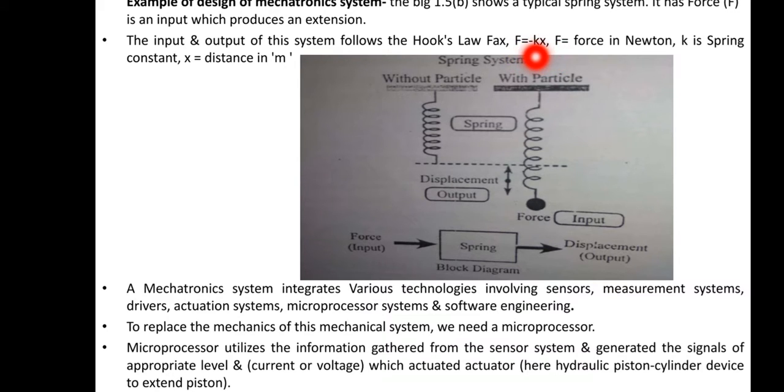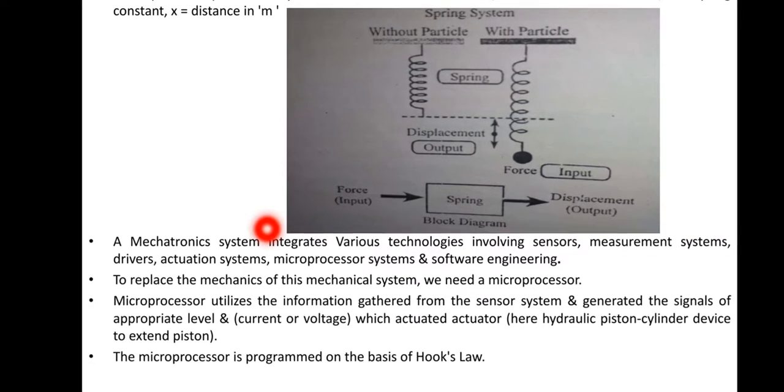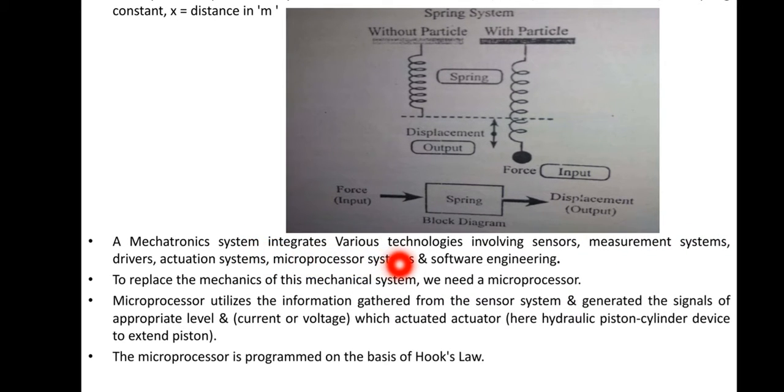K is the constant of proportionality, K is known as spring constant, X is the distance in meter. A mechatronic system integrates various technologies involving sensor, drives, actuation system, microprocessor system, software engineering. To replace the mechanics of this mechanical system, we need a microprocessor. See, this is totally a mechanical system, so it is replaced by a microprocessor.